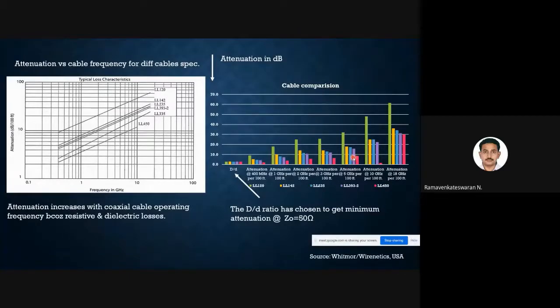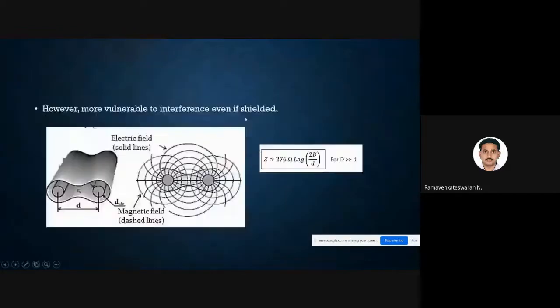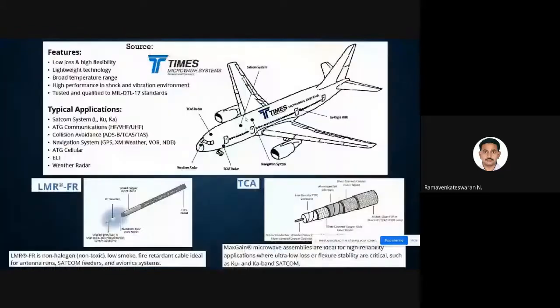The waveguide, in the sense here, I'm just talking generally, because if you ask me what it is, you can see this, a very nice cable. These are the different constructions. This is for use in aircraft. When you see it, there is one dielectric, then a protection, and there is an inner conductor.